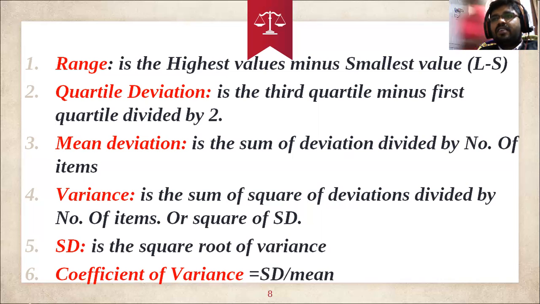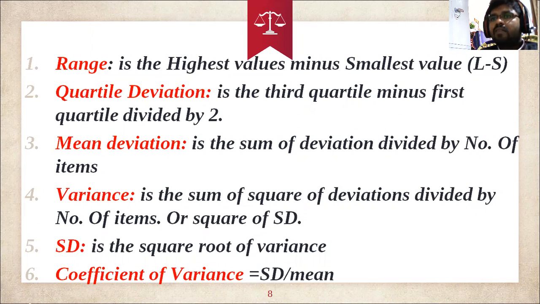Quartile deviation is nothing but a one-fourth value: how much is deviating within the data set. The quartile deviation is the third quartile minus the first quartile, divided by 2. For example, take 10 centimeters of cloth.